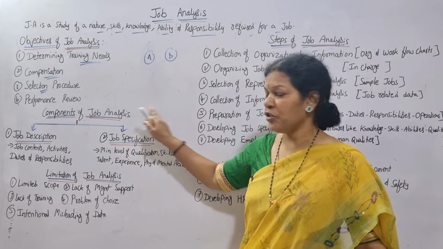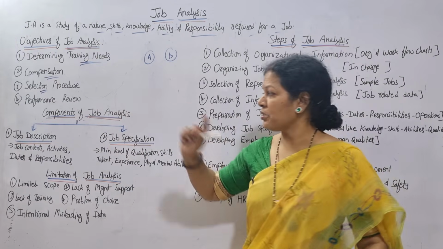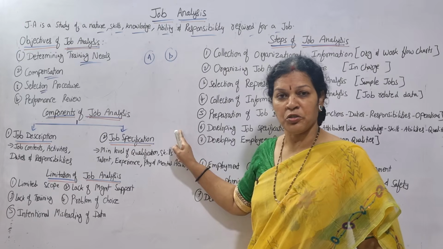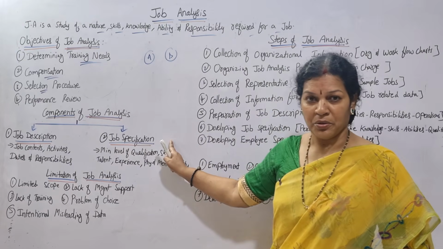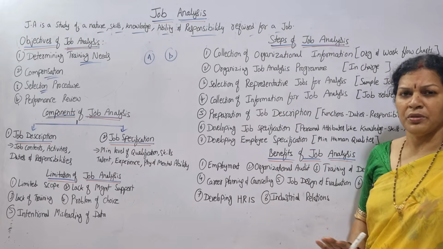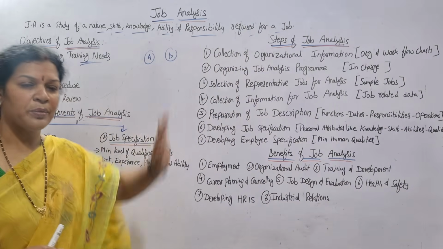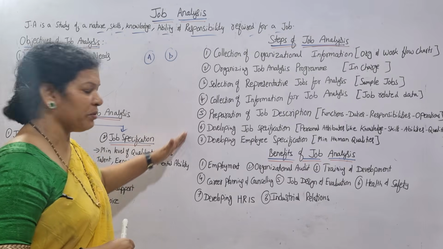Right now, remember, in job analysis, we have two major components, two major aspects. One is job description, another one is job specification. Clear? Now, after that, we'll come to the steps. How we can go for the job analysis. Different steps are there. How many steps? Total 7 steps are there.